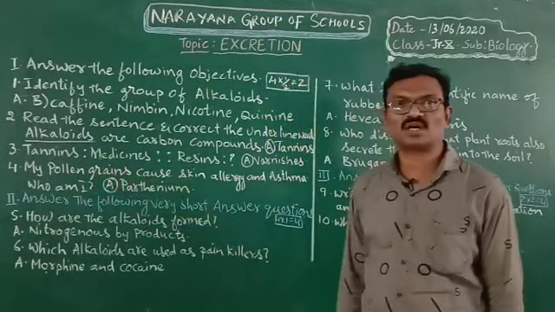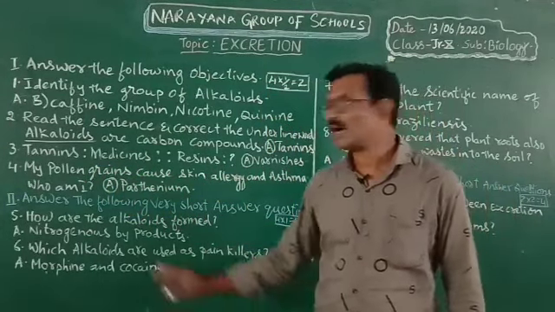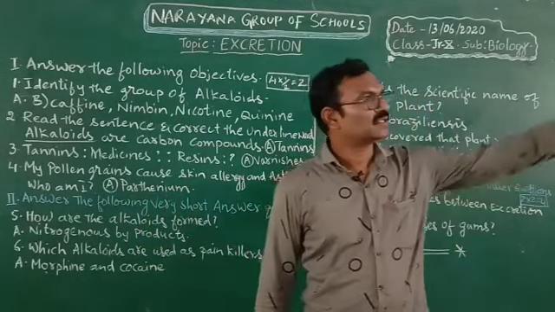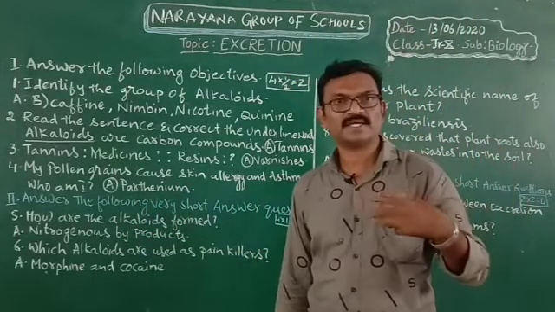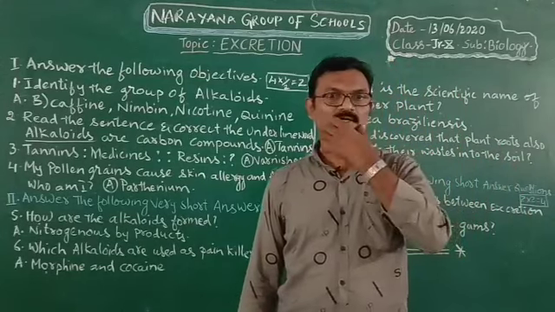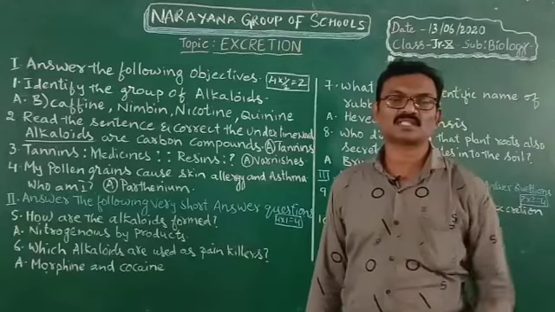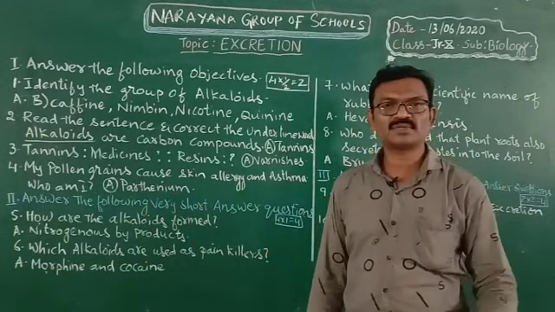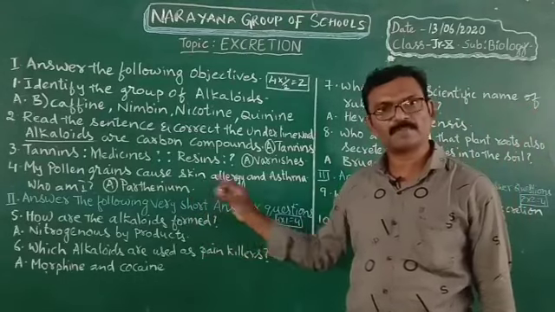Now fourth one, who am I question? My pollen grains cause allergy, skin allergy and asthma. Who am I? The answer is Parthenium plant. Parthenium plant releases pollen grains that float in the air because they are light in weight. If you breathe such kind of air, it enters into our respiratory system and causes respiratory allergies and also asthma. Actually this Parthenium is not native to India. It has come from Australia. This is a weedy plant.